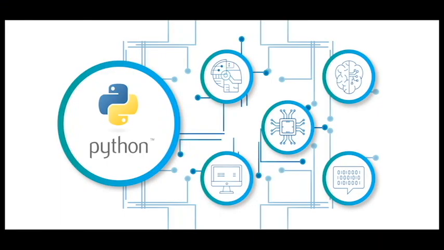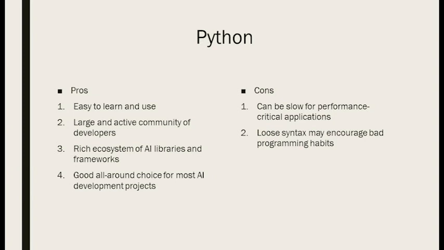Python is the most popular programming language for AI development. It is a general-purpose language that is easy to learn and use, and it has a large and active community of developers. Python also has a rich ecosystem of libraries and frameworks specifically designed for AI development, such as TensorFlow, PyTorch, and scikit-learn. Pros: easy to learn and use, large and active community of developers. Rich ecosystem of AI libraries and frameworks, good all-around choice for most AI development projects. Cons: can be slow for performance-critical applications. Loose syntax may encourage bad programming habits.